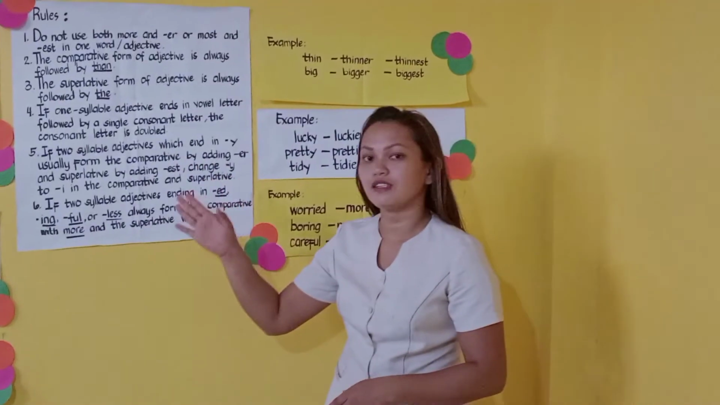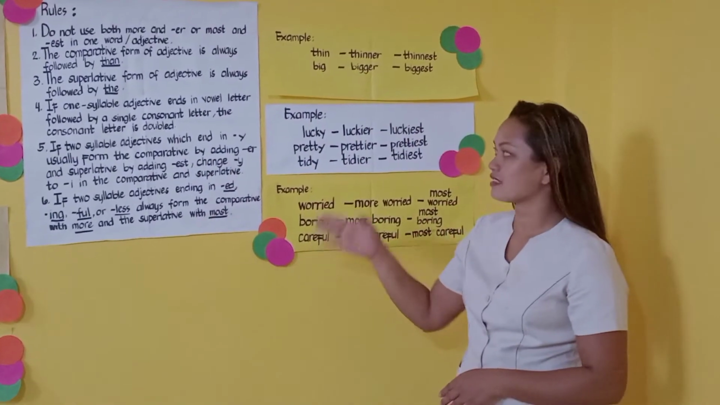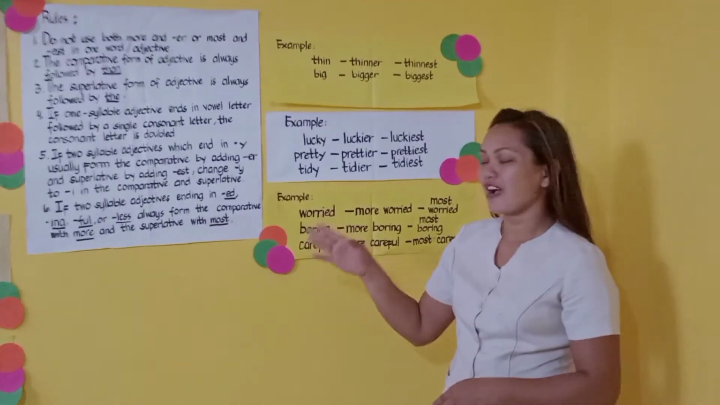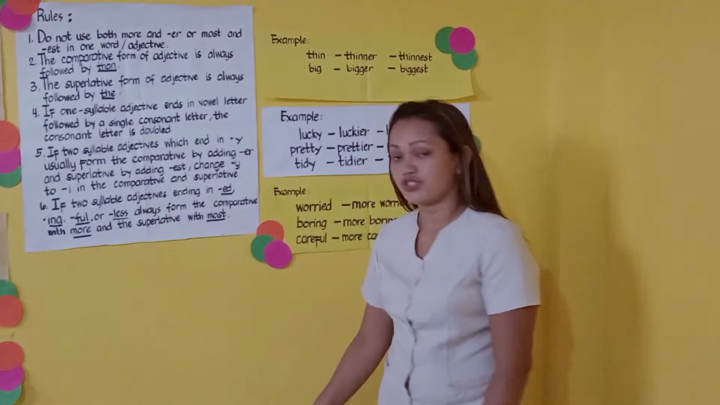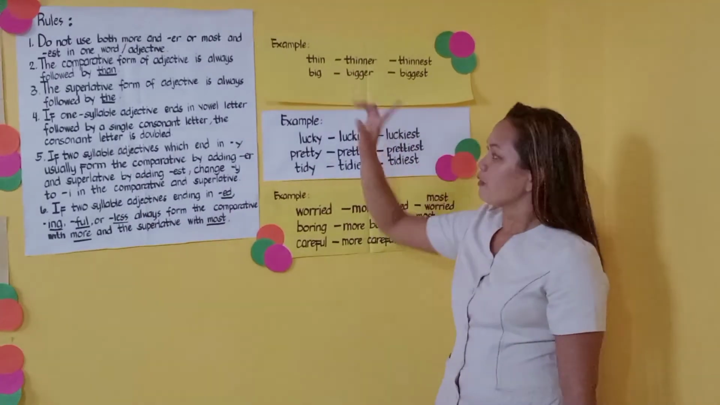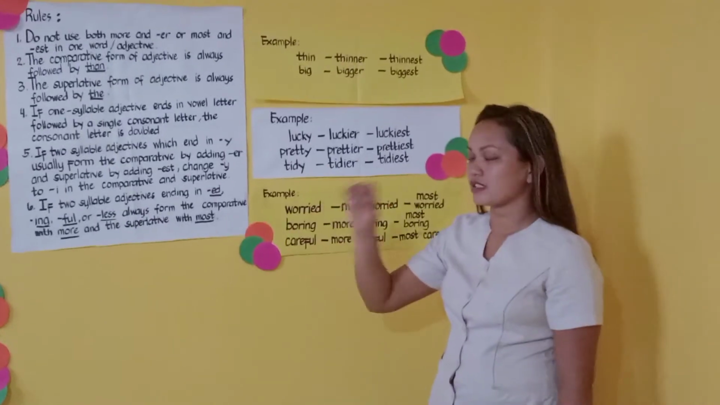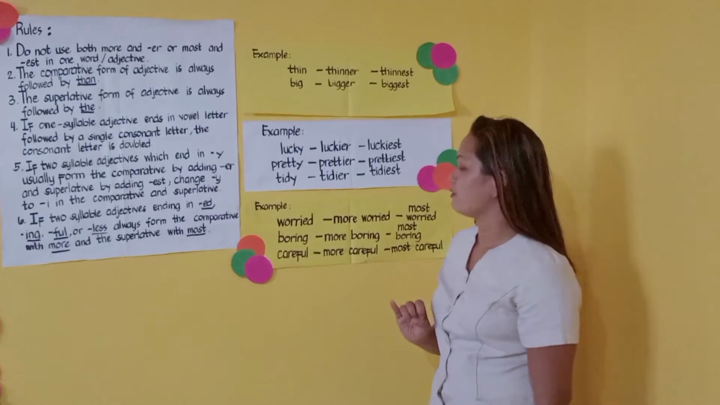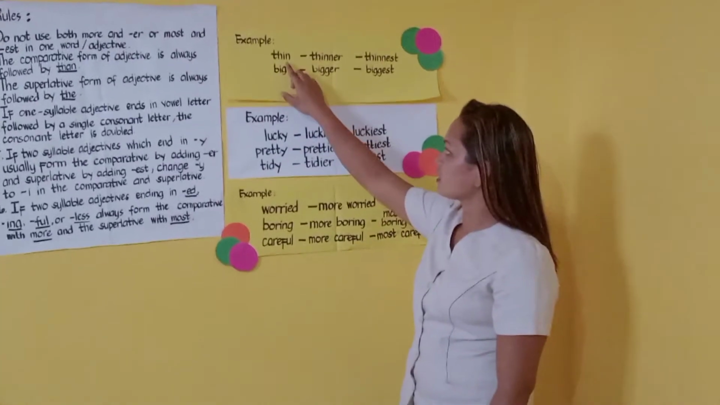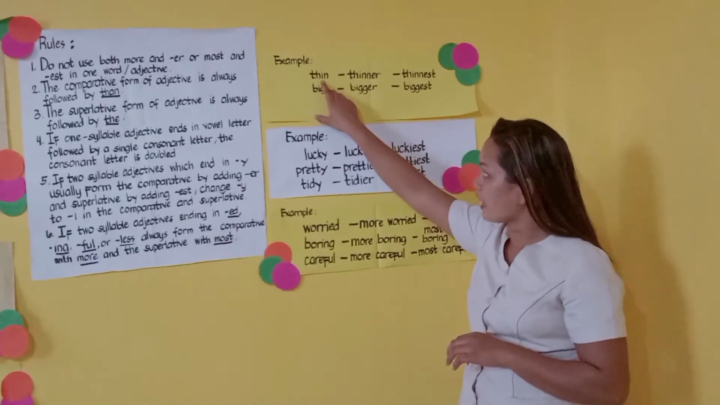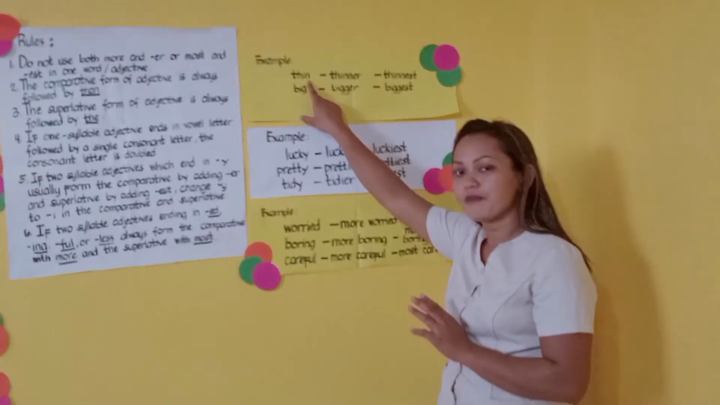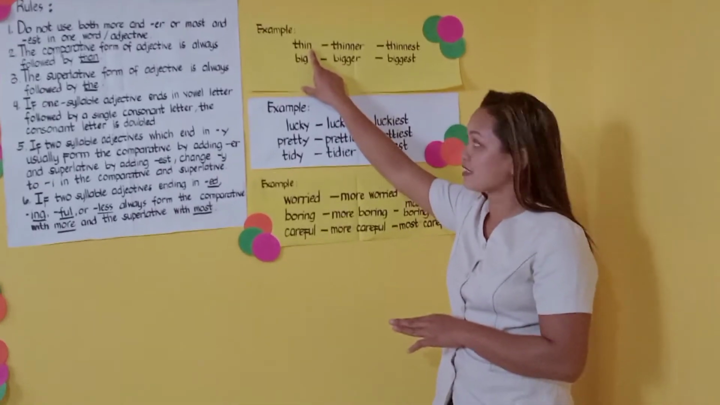If one syllable adjectives end in a vowel letter followed by a single consonant letter, the consonant letter is doubled. So you have here the one syllable adjective thin. Thin is one syllable, then it ends in a vowel letter, and then it is followed by a consonant letter, which is N.